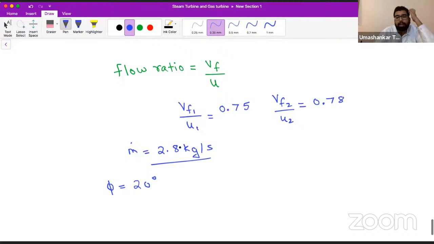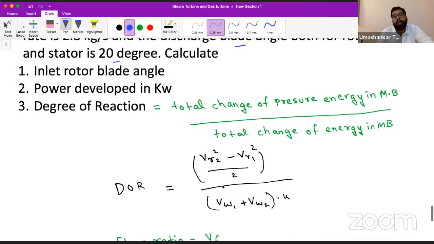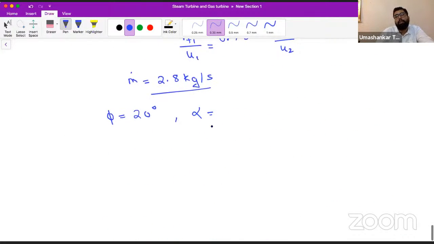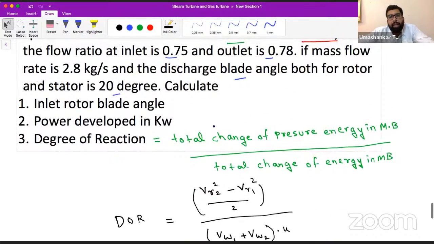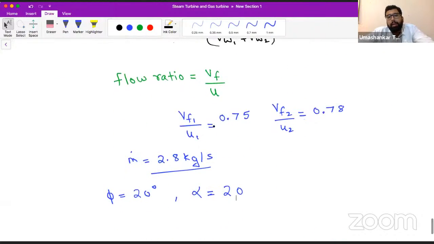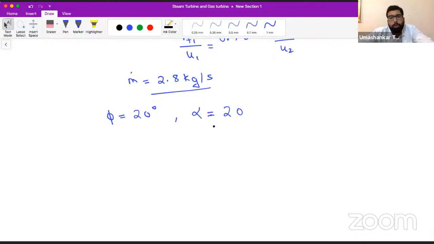We established in the last session, when solving the problems of the two-row Curtis velocity turbine, that the exit angle of the fixed blade is nothing but the entry angle to the moving blade, or we can say the fixed blade angle or nozzle angle, whatever we may want to call it.